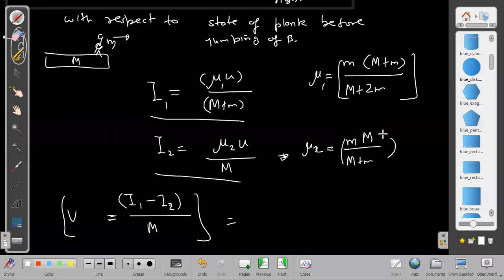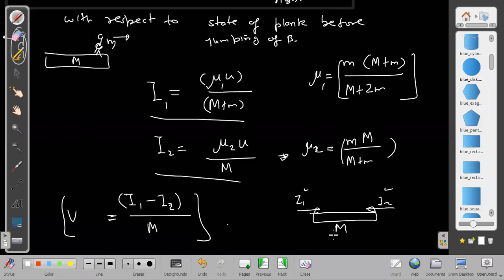So yes, the net impulse will be these two impulses, even if impulses are acting at different times. These impulses were not acting simultaneously. They are acting at different times. The first impulse acted, which is I1 only. The second time the impulse acted, which is I2 only. But then also we can write this equation: first impulse plus second impulse, the magnitude sum of impulses. But because we have to take proper signs, I1 minus I2 divided by the mass, that will be the final velocity.